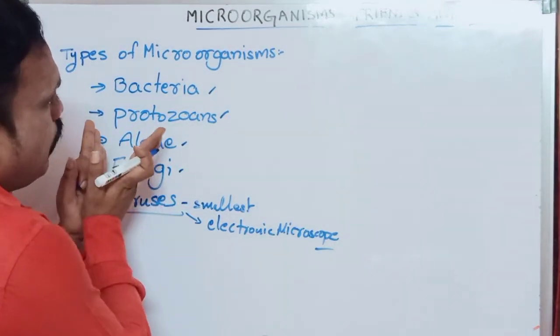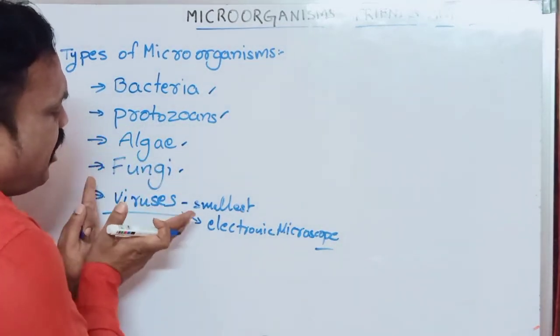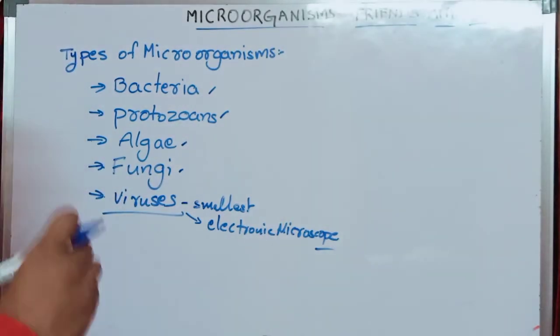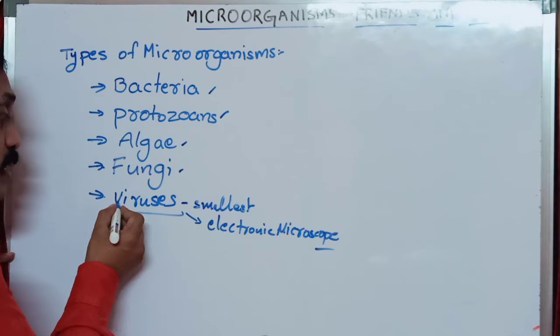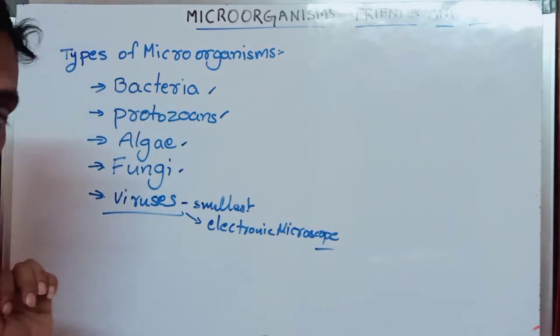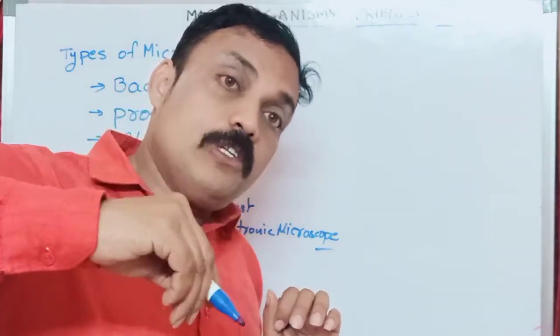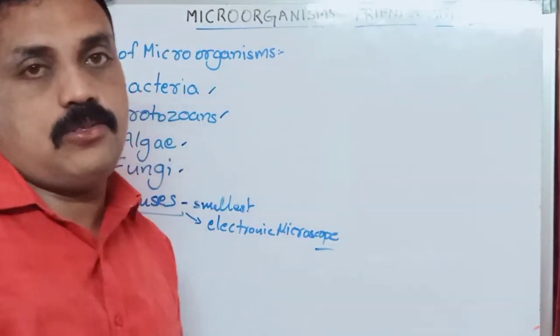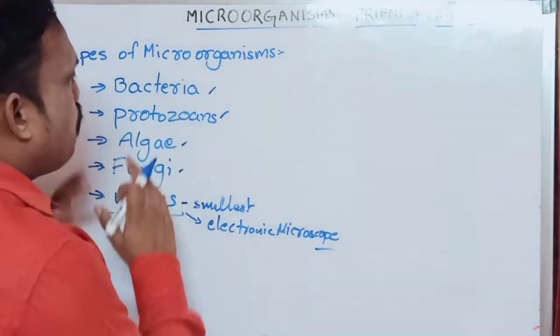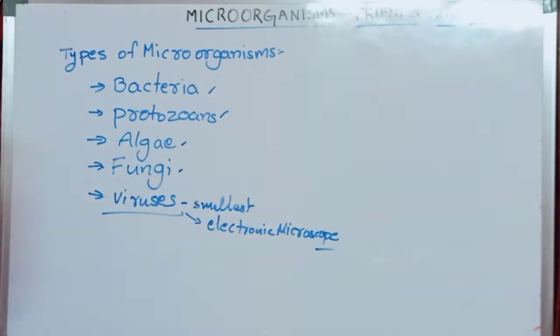Okay, so these are the smallest microorganisms. Compared with bacteria, protozoan, algae and fungi, these are the smallest, very small. Sometimes these viruses are even living in bacteria. Bacteria are small, yet viruses are also living in bacteria. That much smaller they are. And viruses are different compared with these organisms.